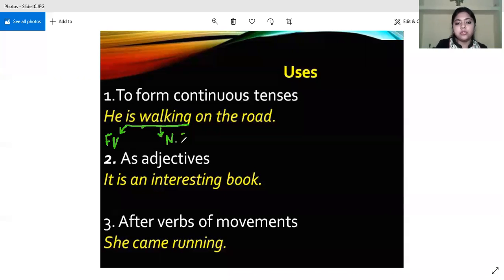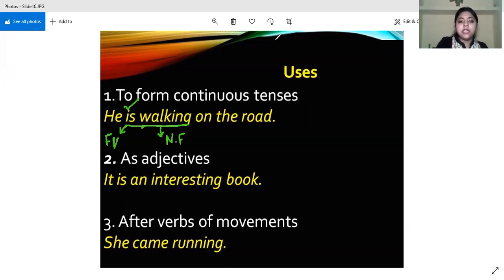I'll give you an example. Here it is written, he is walking on the road. "He" is singular. But if we write "they," this will change. The sentence will become they are walking on the road. Now compare these two sentences. Walking remains the same in both, but "is" becomes "are."